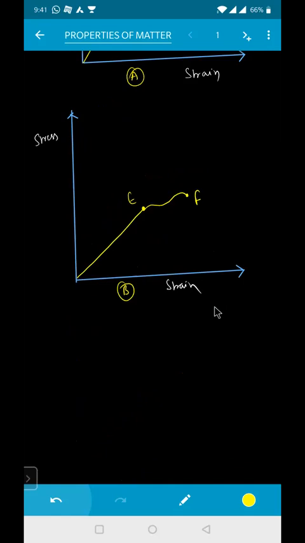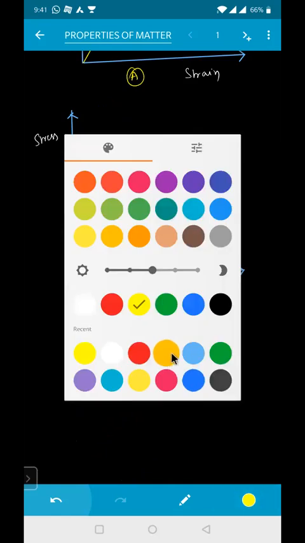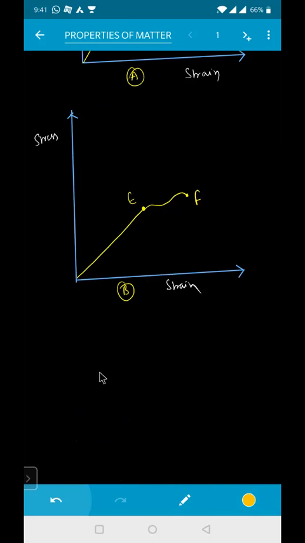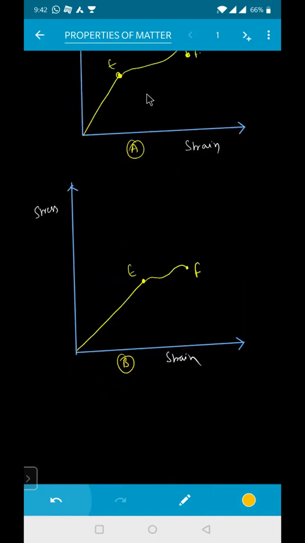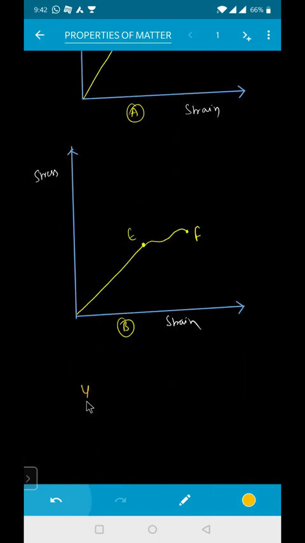Now tell me, relation between Young's modulus. Young's modulus means what, beta? Stress by strain. Yes. Stress by strain is nothing but what? Slope only, na? That means whose Young's modulus will be more, beta? A graph or B graph? A graph. Yes. Y of your A will be greater than Young's modulus of the B.